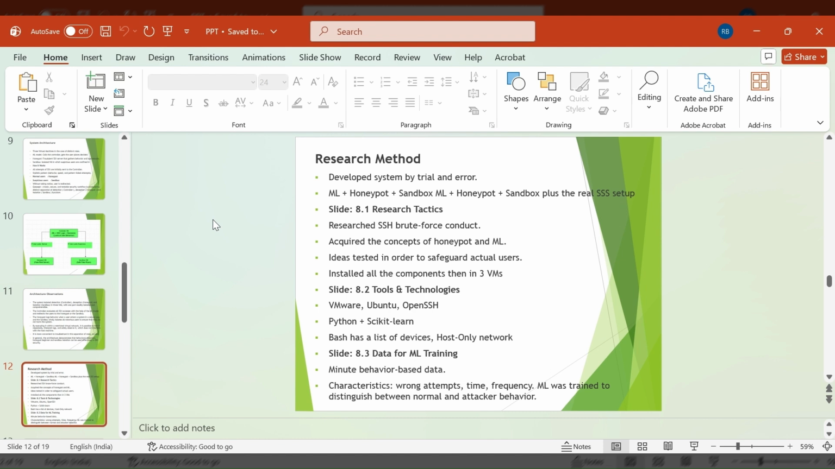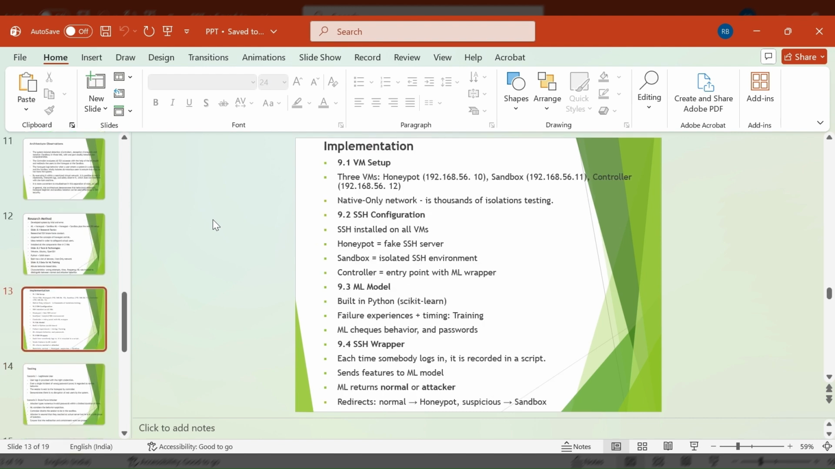My research method followed simple steps. First, I studied how brute force attacks work. Then I studied honeypots and how they capture behavior. After that, I learned how to use ML to detect user behavior. I tested different ideas to separate attackers from normal users. Finally, I combined everything inside three virtual machines.